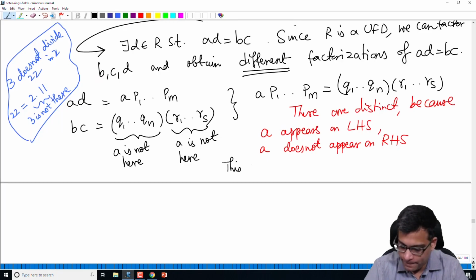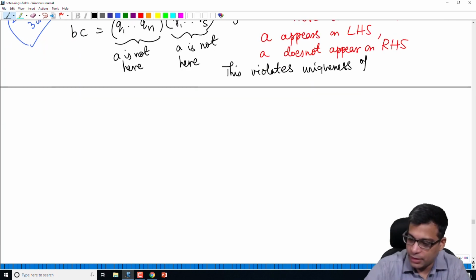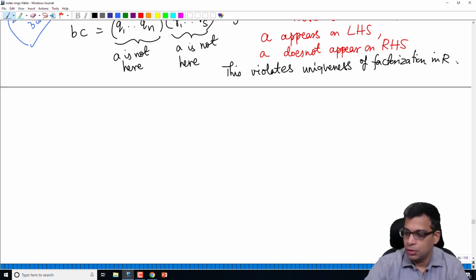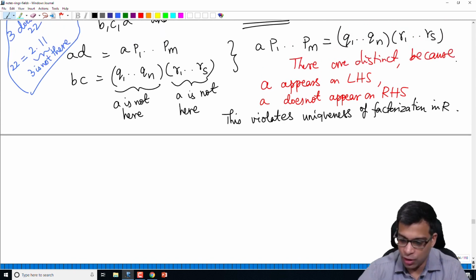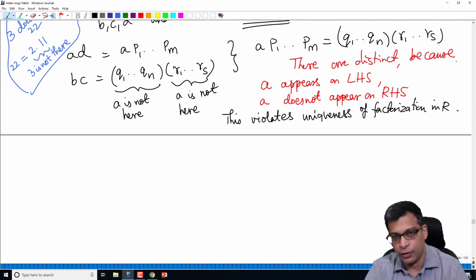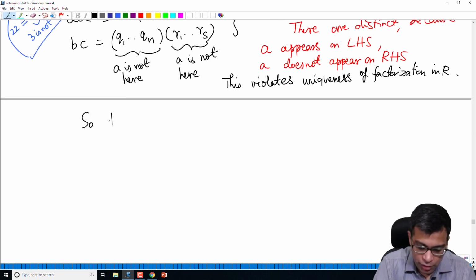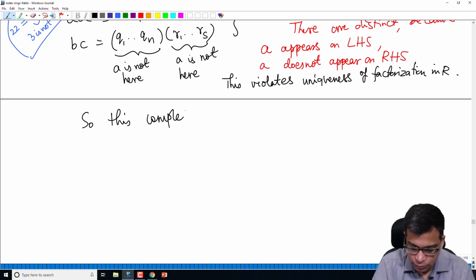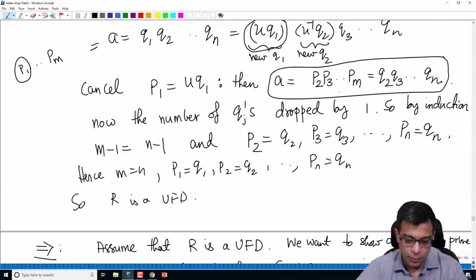But this violates what? Uniqueness of factorization in R. Right? R is a UFD we are assuming. So in a UFD factorization is unique. But here is one element and we found two different factorizations, which violates the uniqueness of factorization of R. So this completes the proof of one. Again, let me remind you, this is a very important proposition for us.